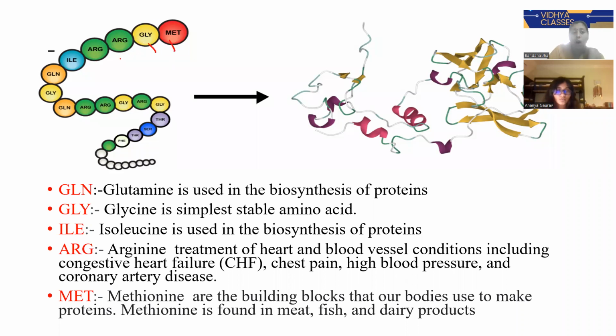These are all MET, GLY, ARG, ILE, GLN. These are all amino acids. What it means, these are all our monomers, and they make up polymers.